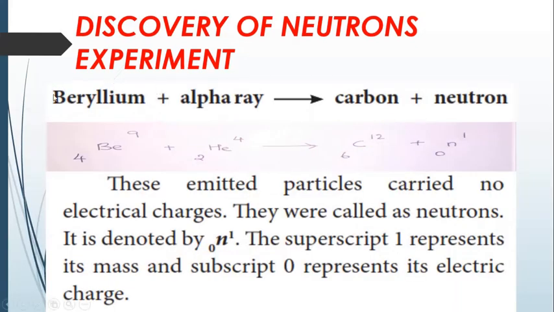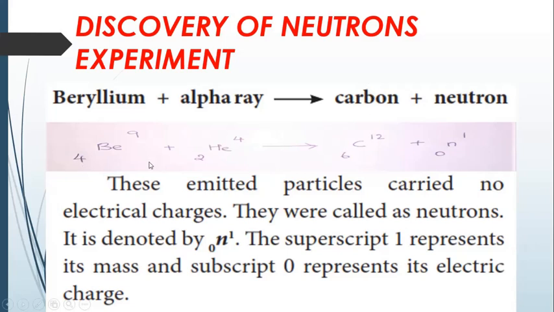Now, beryllium is bombarded with the alpha particle. What is called an alpha ray? We have studied in the Rutherford atomic model that it is a helium nucleus. Beryllium has atomic number 4, mass number 9. So 4Be9 plus the alpha particle 2He4 will give you carbon.